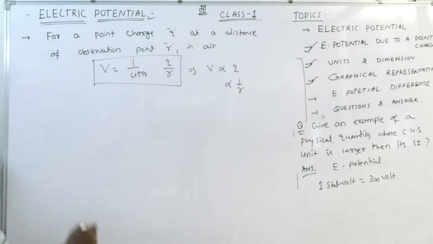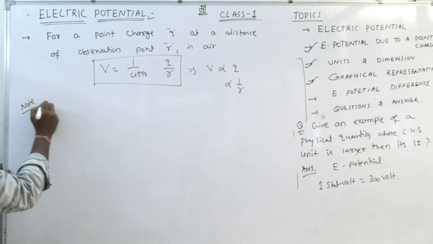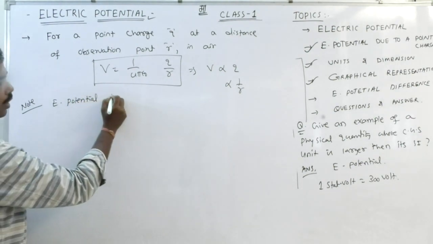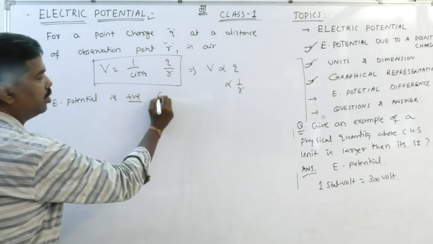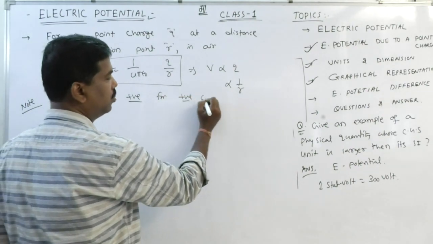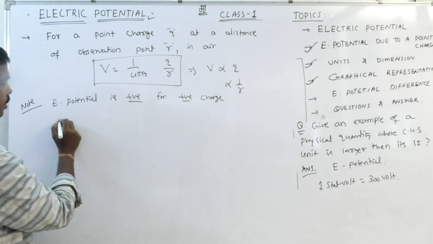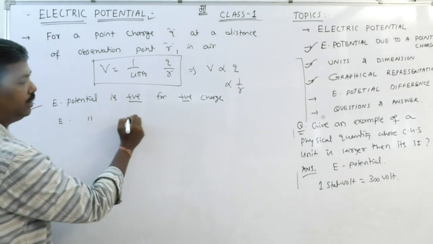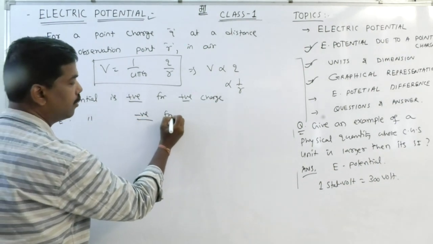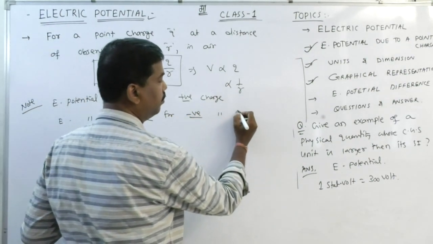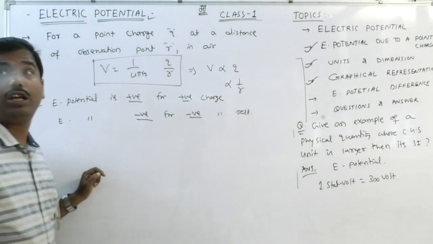Now I would like to say that an important point here is that electric potential is positive for positive charge and electric potential is negative for negative charge respectively. Clear?